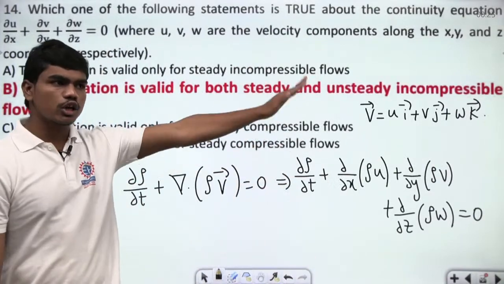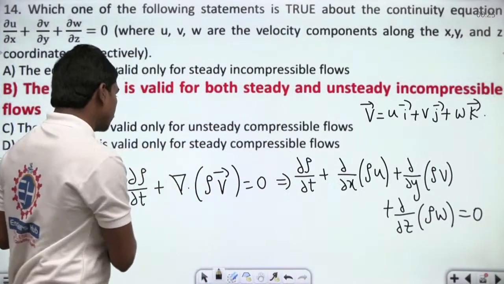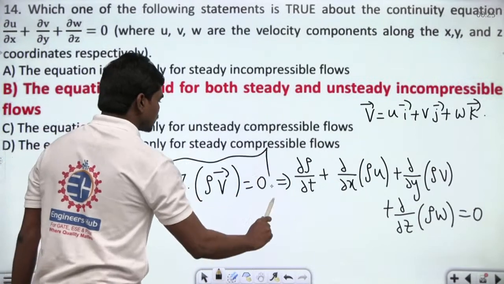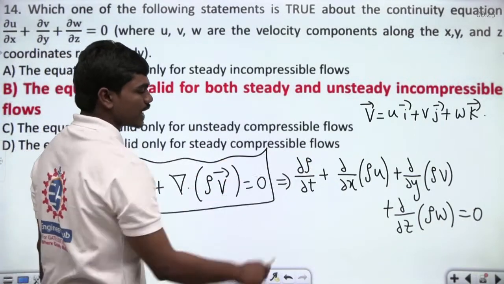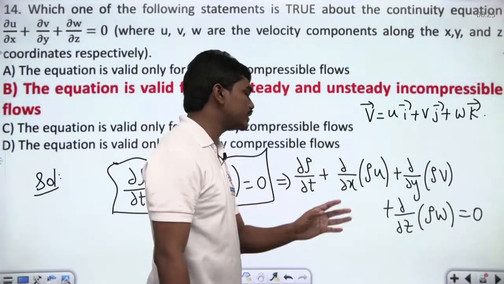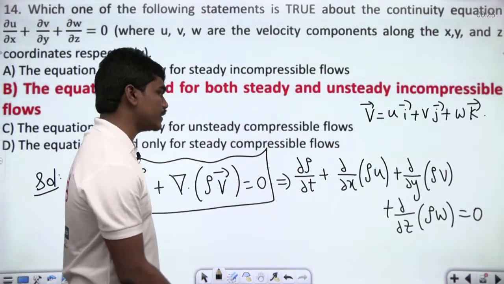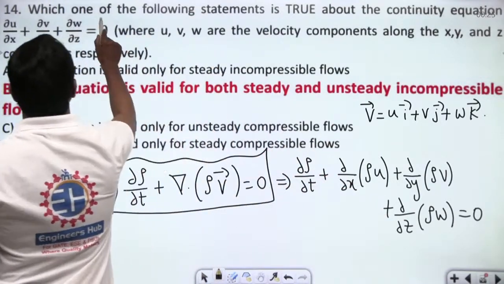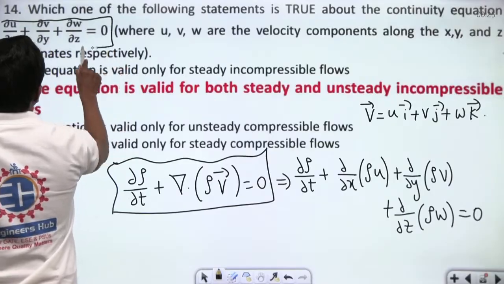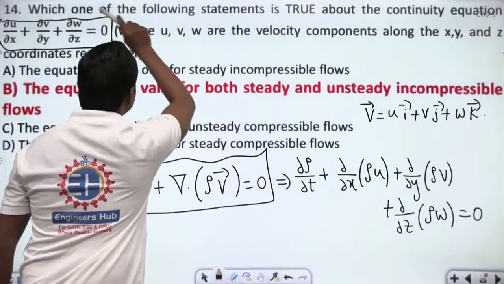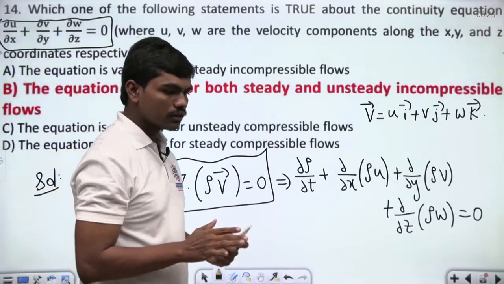So if this is any velocity vector, then definitely this is the continuity equation in the vector form, in the differential form. And of course, this continuity equation, if you expand a bit, this is how you write the components here. Now, one thing has to be done carefully: if this equation has to get converted into this form, look.